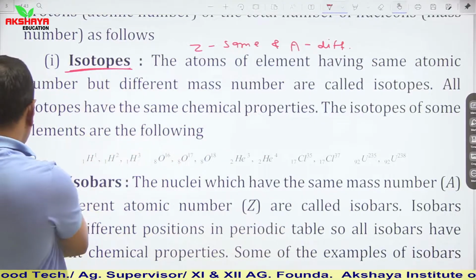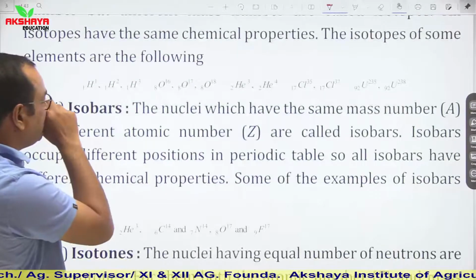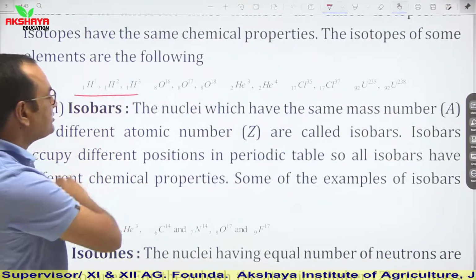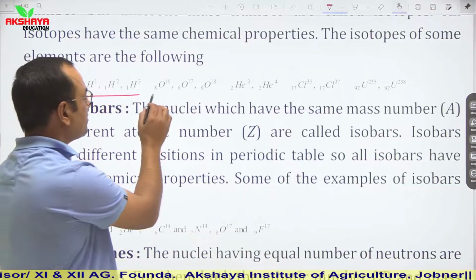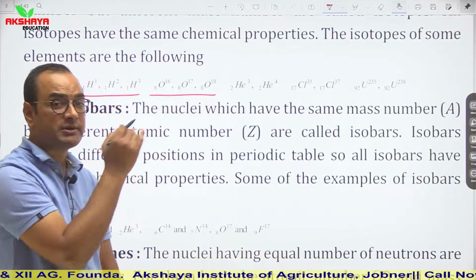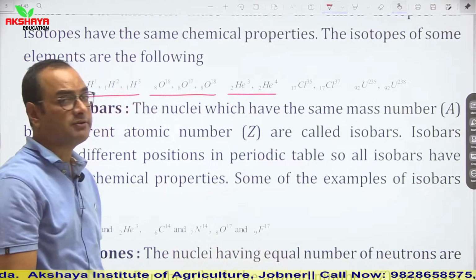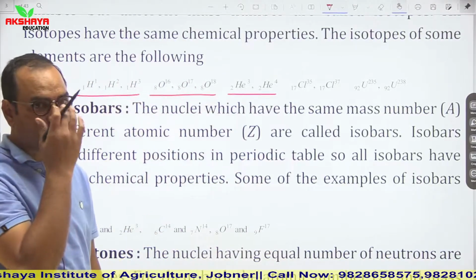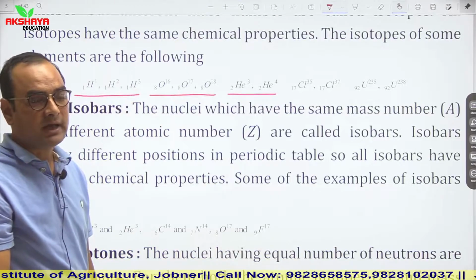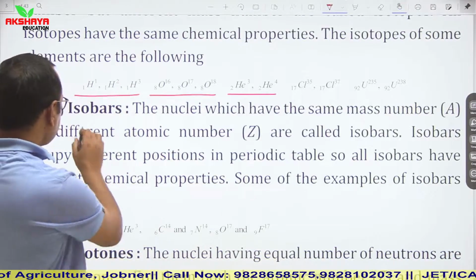You can see examples here. There are three isotopes of hydrogen, 1H1, 1H2, 1H3. There are three isotopes of oxygen, 8O16, 8O17, 8O18. Helium has two isotopes, 2He3 and 2He4, and so on. So isotopes means same atomic number and different mass numbers.